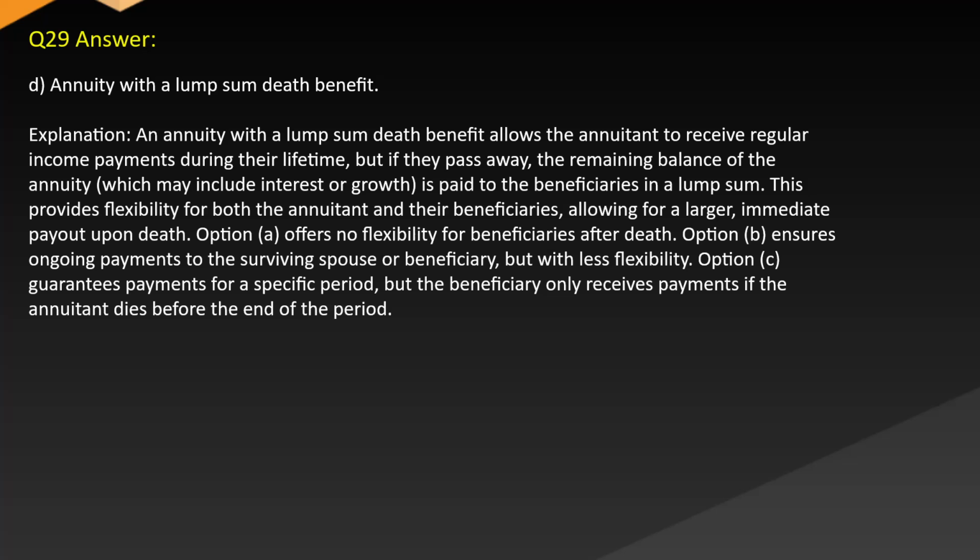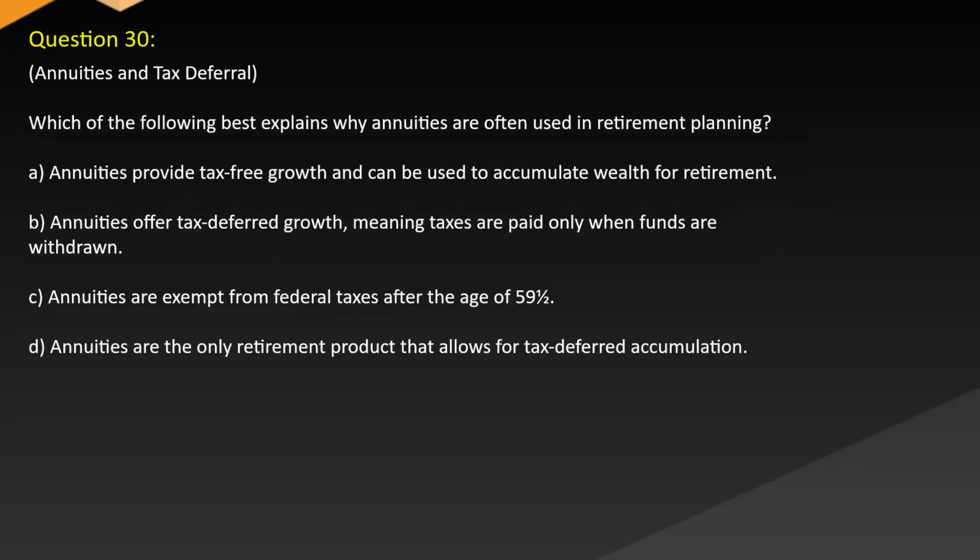Option A offers no flexibility for beneficiaries after death. Option B ensures ongoing payments to the surviving spouse or beneficiary, but with less flexibility. Option C guarantees payments for a specific period, but the beneficiary only receives payments if the annuitant dies before the end of the period.